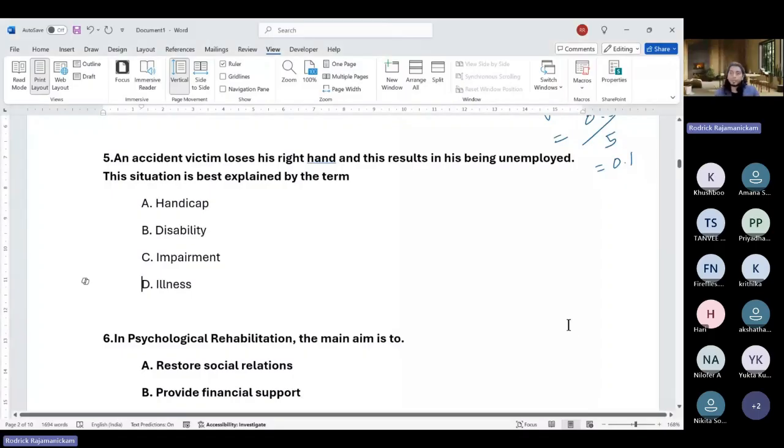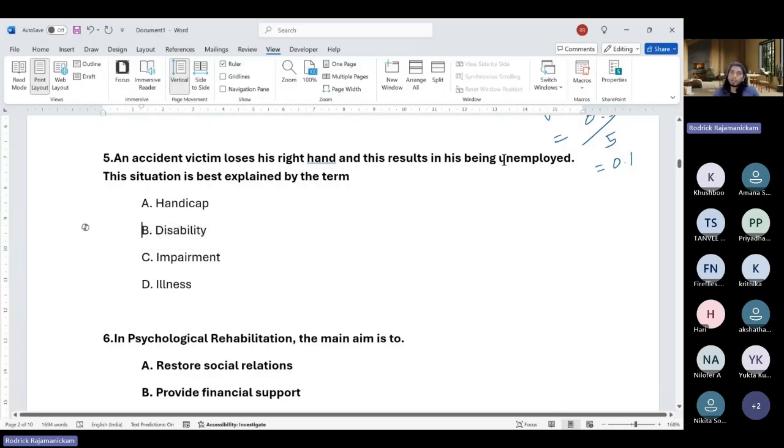Okay, so in the meantime, you're putting the answers. Illness is a subjective experience of being unwell. Of course it would meet the criteria here, but what would be much better is impairment, because he has lost a part of his arm. That is a physical impairment. This is also not the right answer. Disability would be when he's not able to perform particular functions that he earlier used to do. So he has lost his right arm and is not able to perform functions.